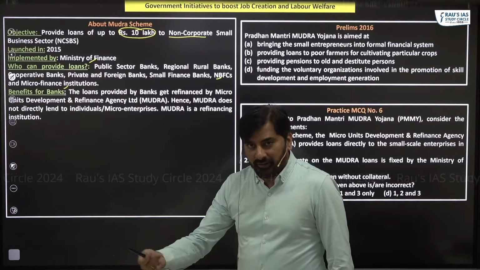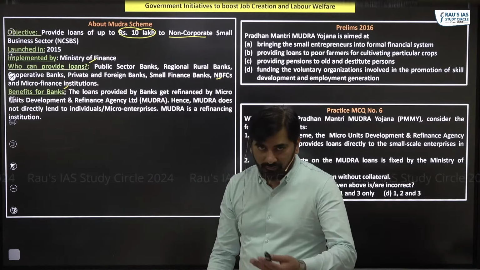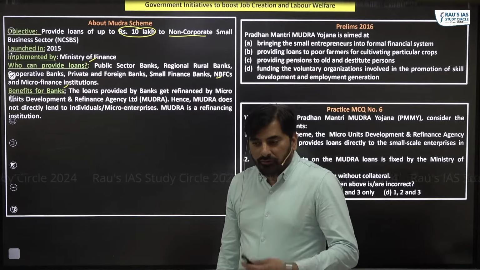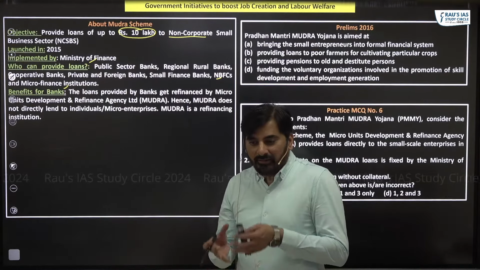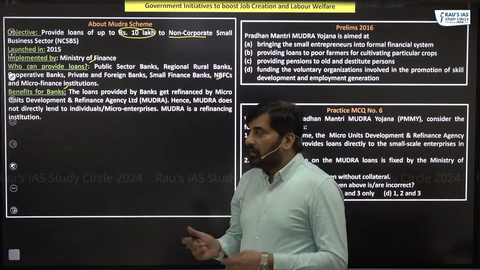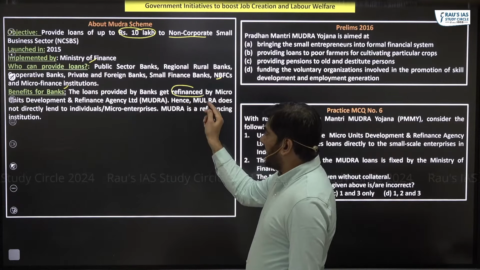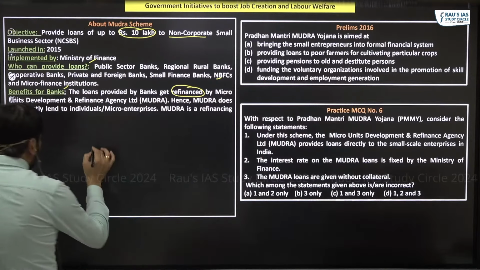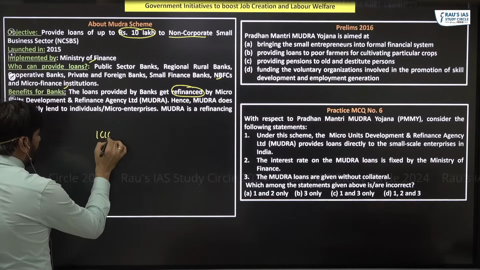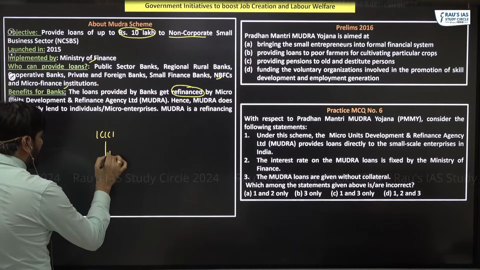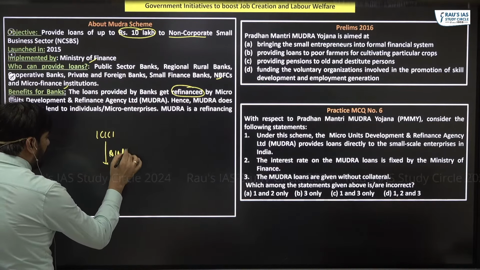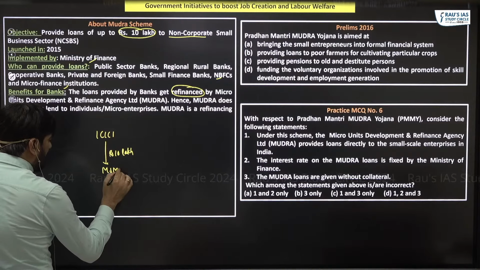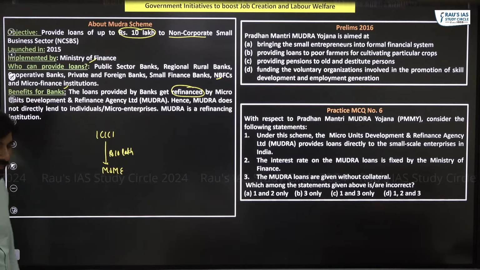What is the benefit which the bank would get if they give loans to the micro units? If they give loans to micro units, banks get the benefit of refinancing. So what is refinancing? Think there is this ICICI Bank. This ICICI Bank decides to give a 10 lakh rupees loan to an MSME, micro, small and medium enterprise.